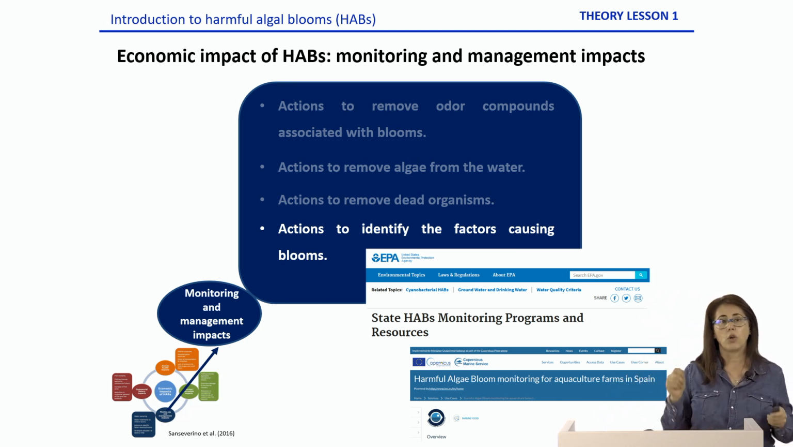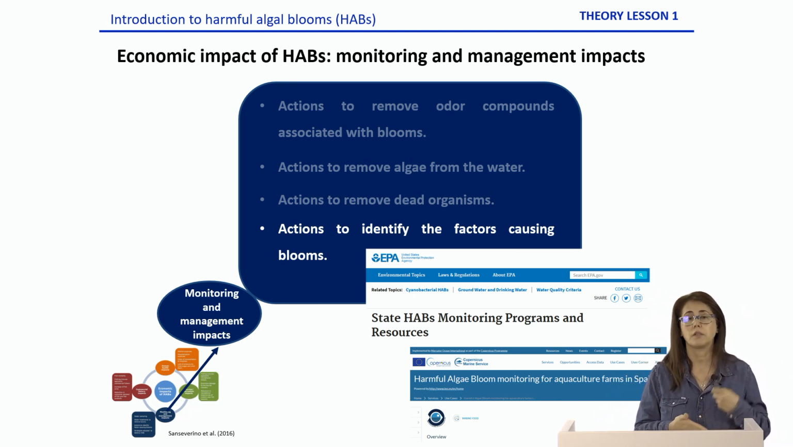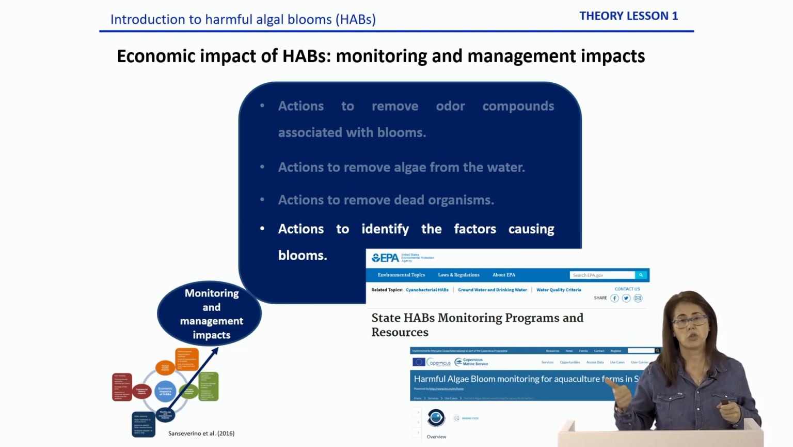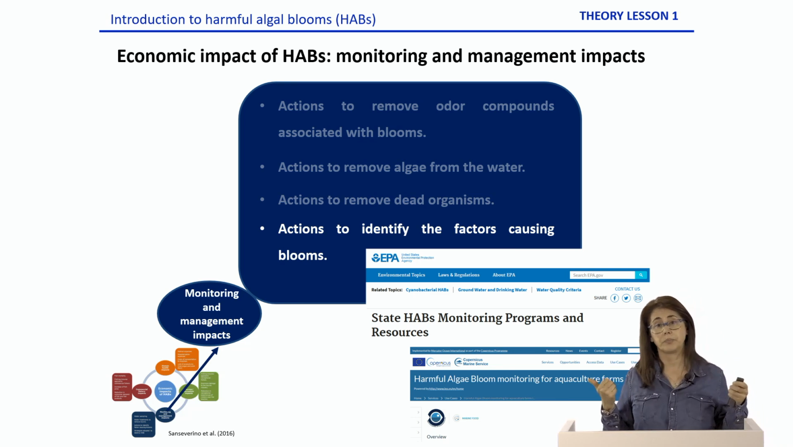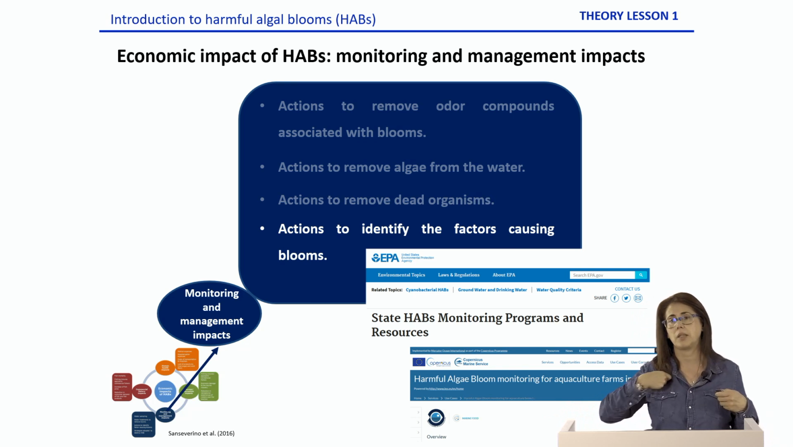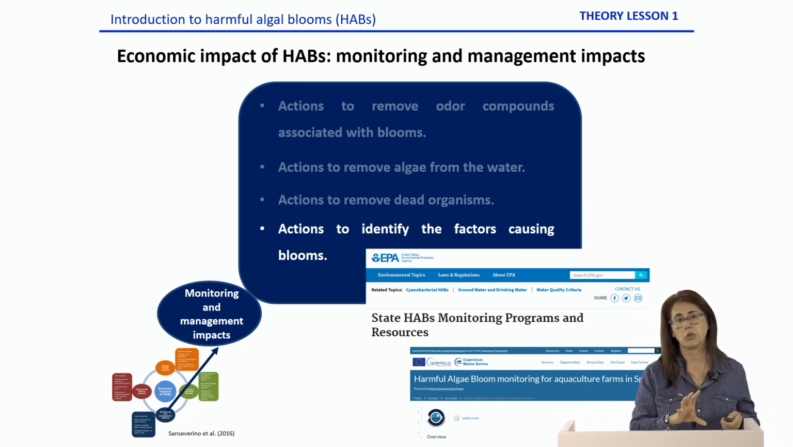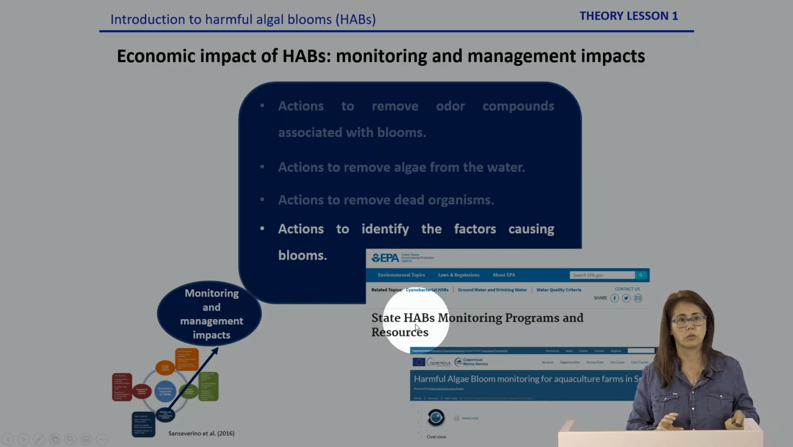Obviously, we also need to spend money to identify the factors causing blooms so we can monitor and forecast. We need to be able to predict the blooms as well. And that can be done at state level, the country level, the European Union level. It can be done at council level. But we do need monitoring programs to be able to monitor and predict harmful blooms.